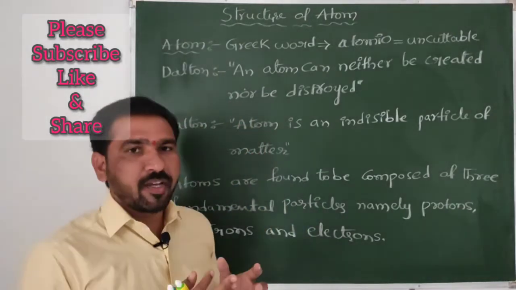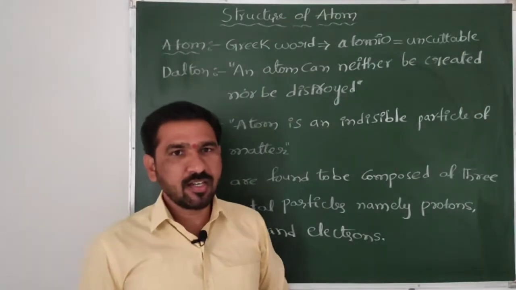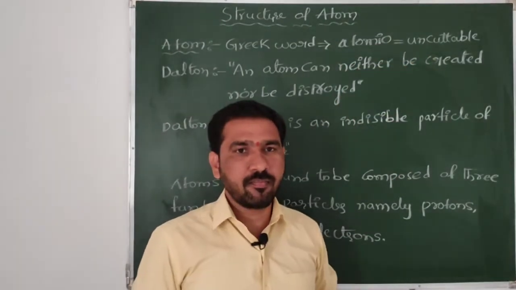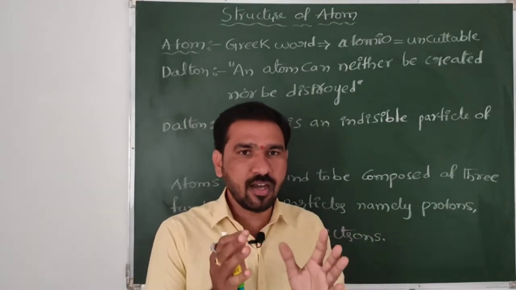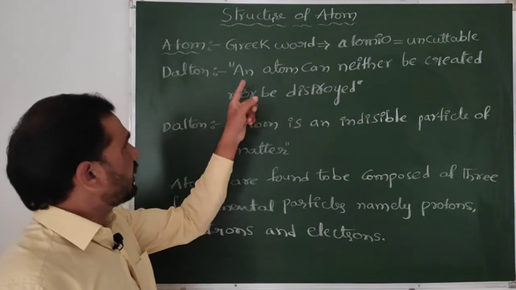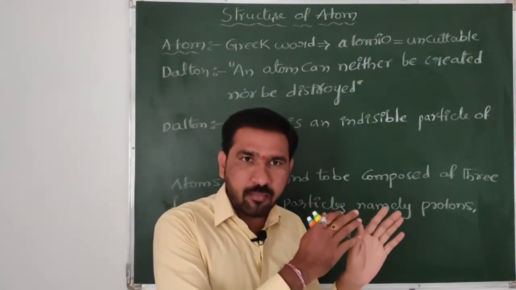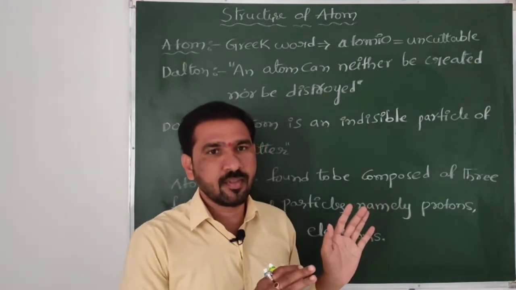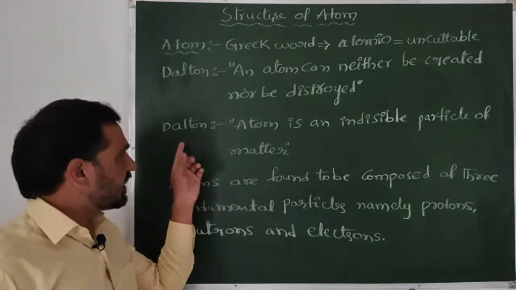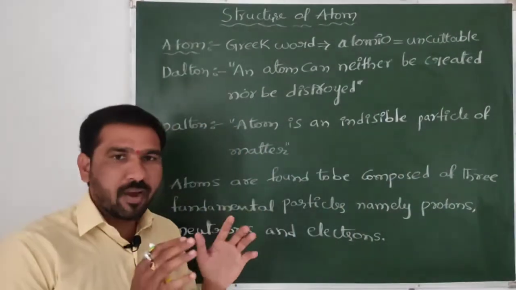So what is meant by atom? This is actually the Greek word atomio. Atomio means uncuttable. According to Dalton's atomic theory, an atom can neither be created nor be destroyed, and he stated that an atom is an indivisible particle of matter.